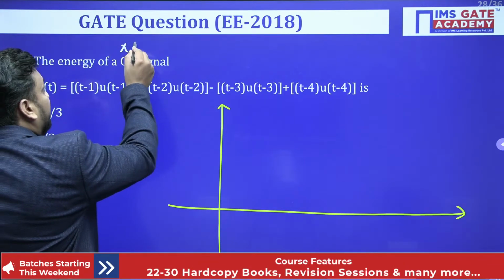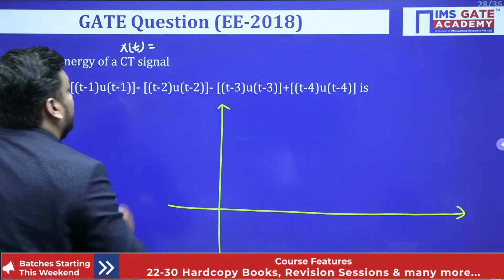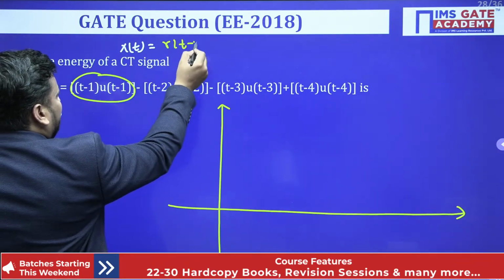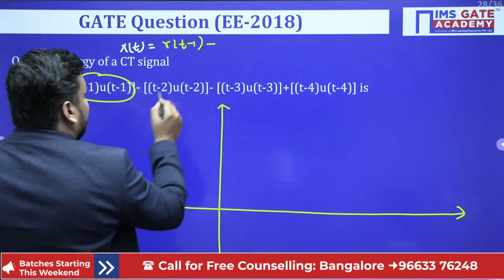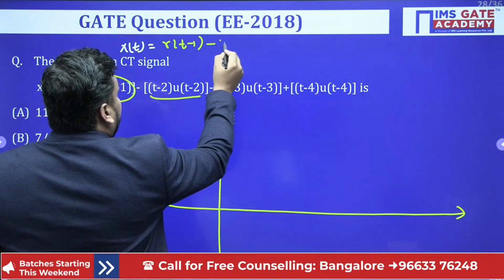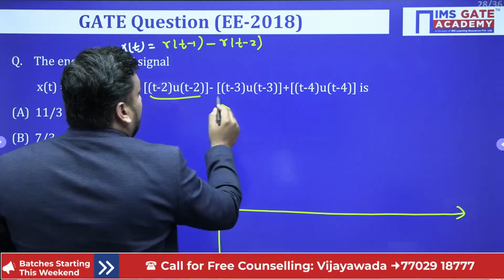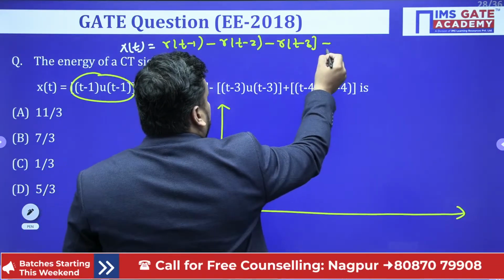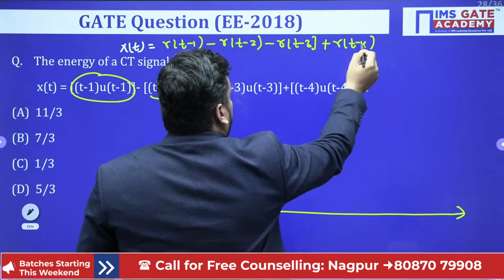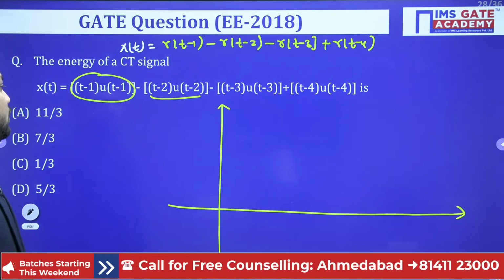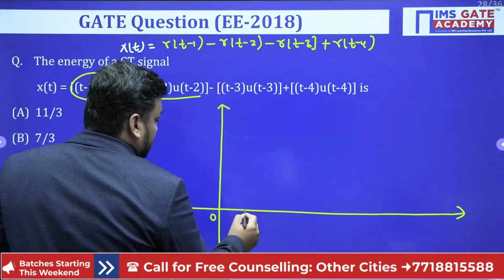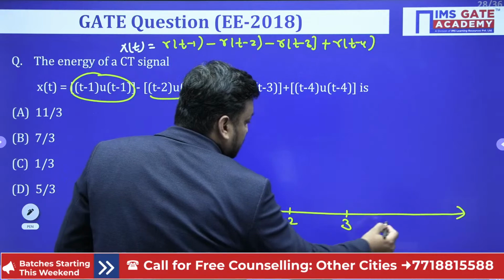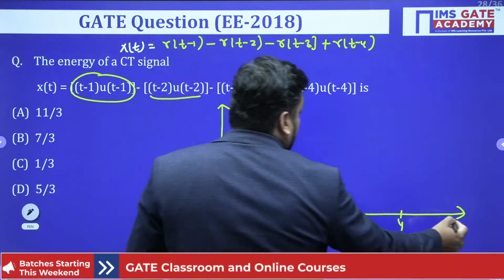So first of all, student, this equation is (t-1)u(t-1). So instead of this complete term, can I write simply r(t-1), a ramp signal? Then again minus this (t-2)u(t-2), I can write simply r(t-2). Then again minus, so simply write r(t-3). Now simply write plus r(t-4). Now we should start the journey from plus 1 value. So here is plus 1, here we have plus 2, here plus 3, and here plus 4, and here is t only.